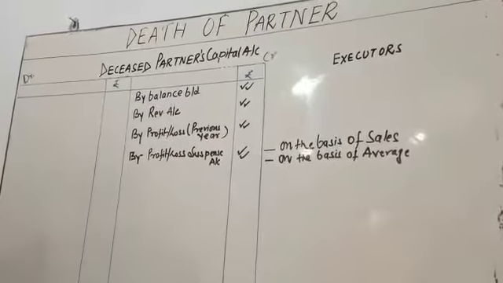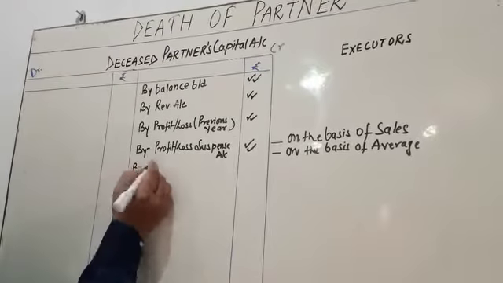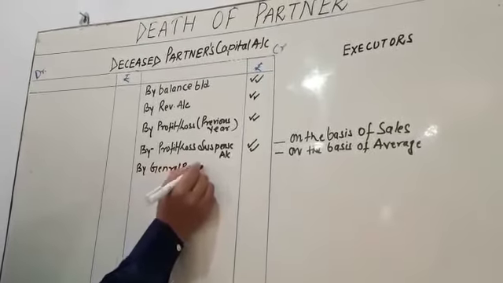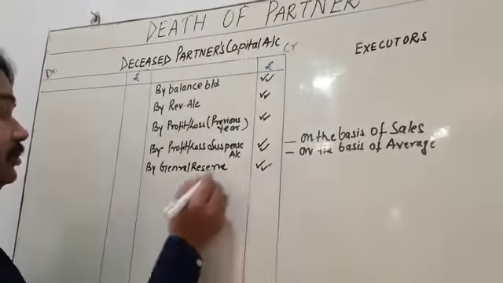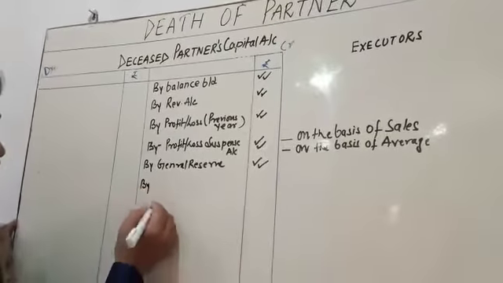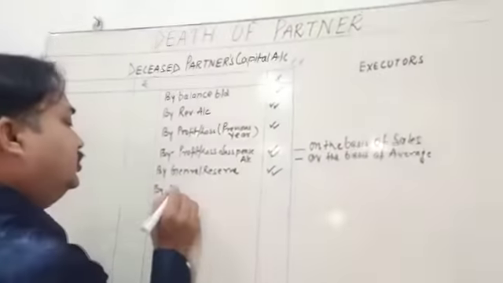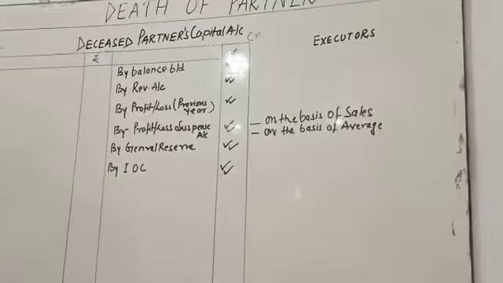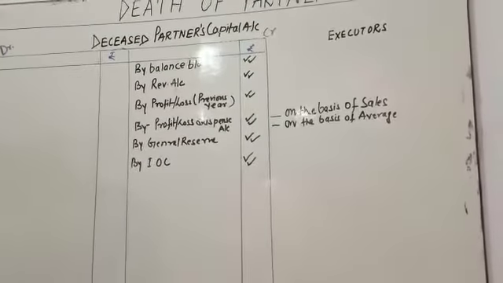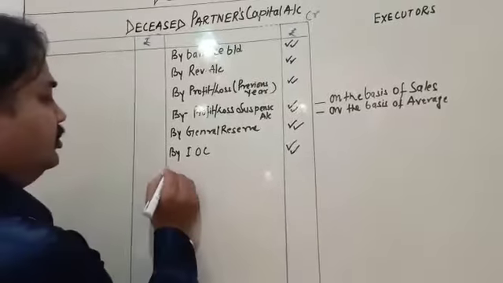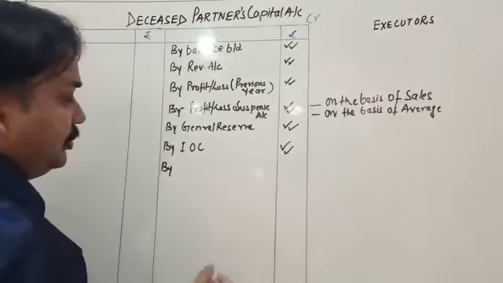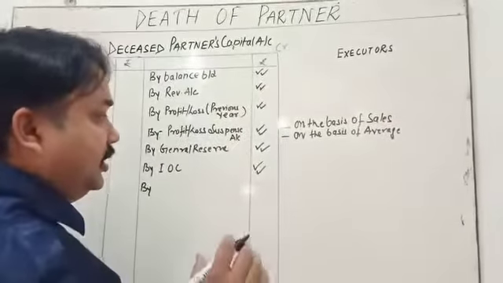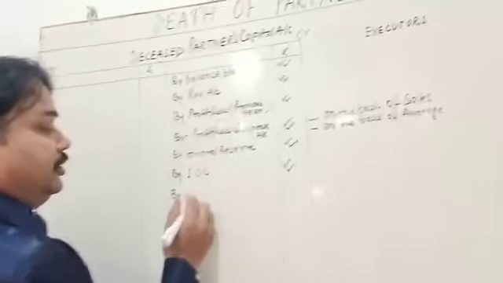So next is general reserve. If there is a general reserve, we have to provide the share of general reserve into his account. Next is interest on capital. Whatever interest there is, if it is mentioned in the question, interest on capital is also going to be credited to the partner. Next is goodwill. Which type of goodwill? The share of goodwill, if in the question it is mentioned the total goodwill of the firm, that is going to be distributed.